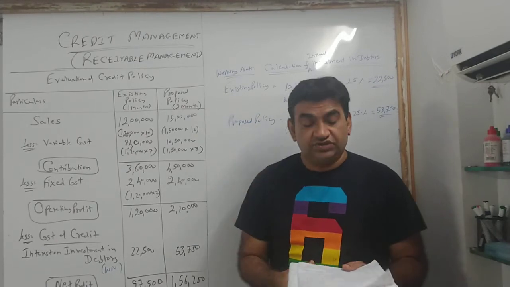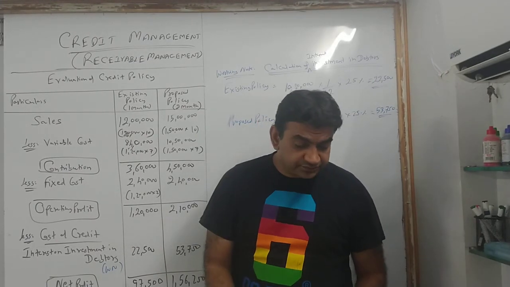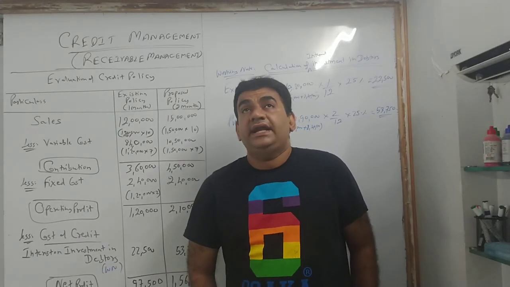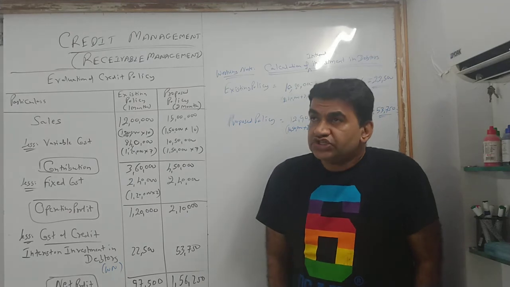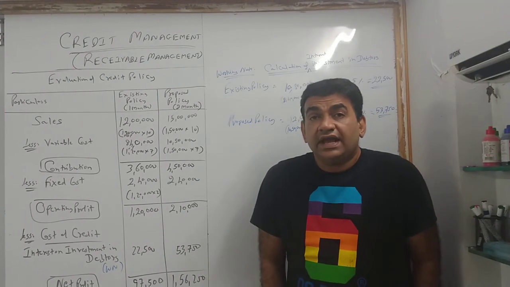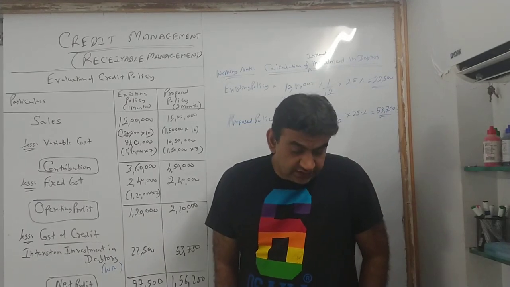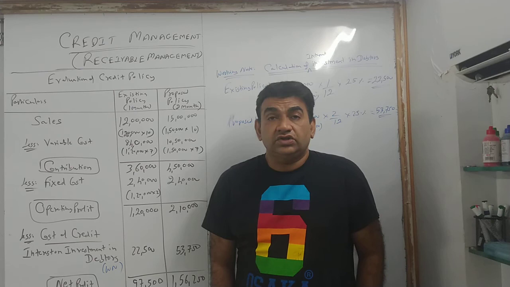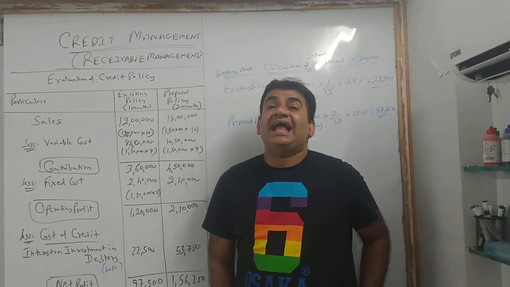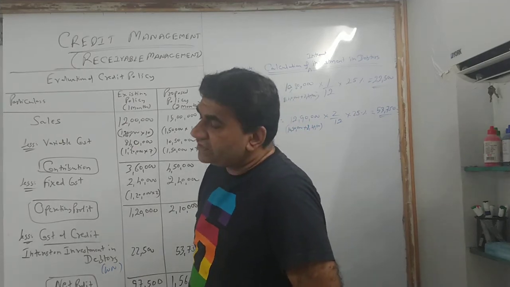Now next is assumption. लिखो. Interest on investment in debtors is considered at total cost, that is variable cost and fixed cost.